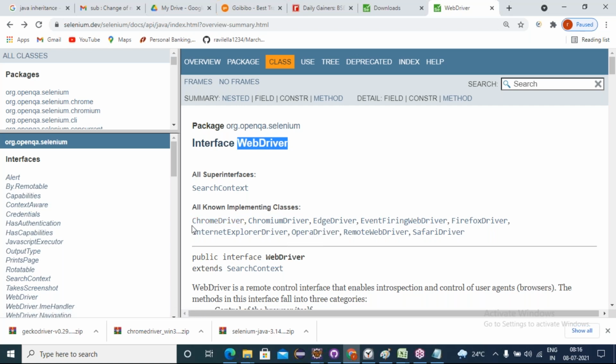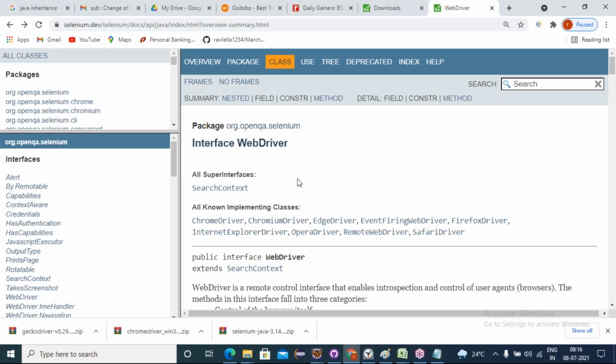So if I want to use those methods, for the browser you want to operate, the corresponding driver class object must be created with that class reference variable. Then I can access all the 13 methods. Yes or no? Yes. Now my intention is to open a Chrome browser.